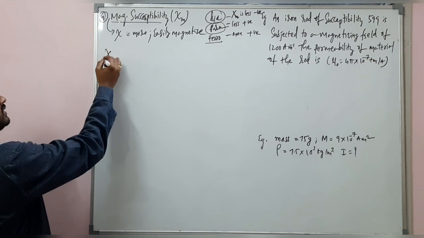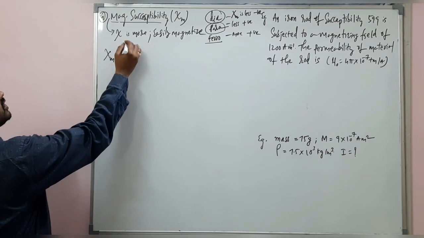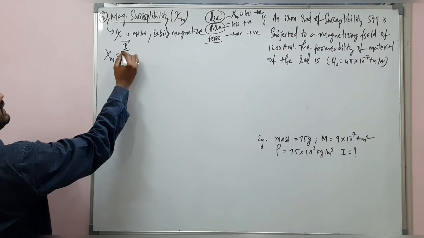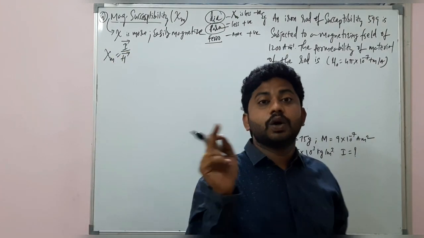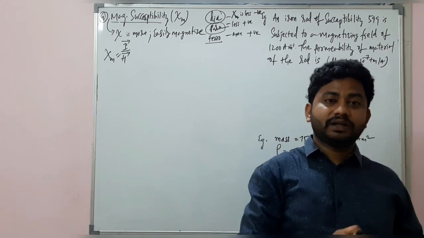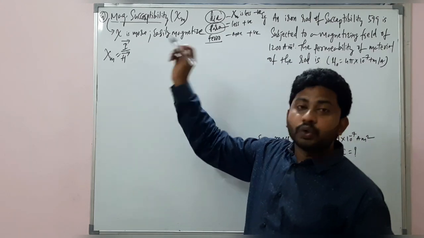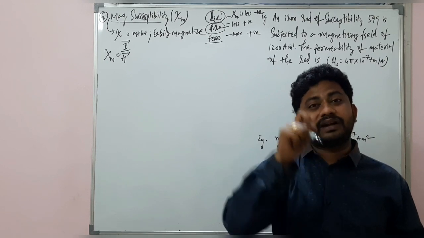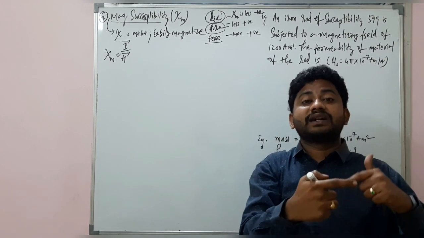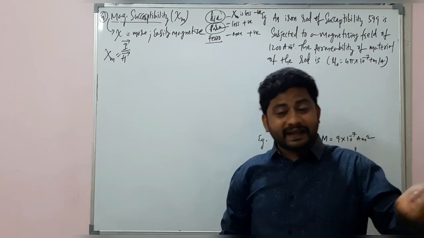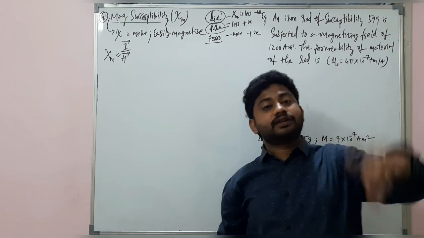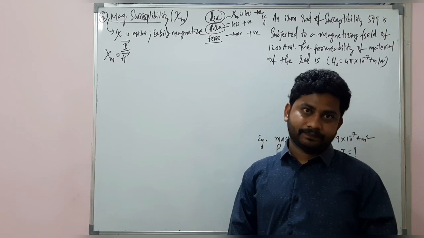This magnetic susceptibility is the ratio of I bar by H bar. What is I bar? Intensity of magnetization, whose units are ampere per meter, and H bar, whose units are ampere per meter, and this H bar is magnetizing force or magnetic intensity. Magnetic intensity is different and intensity of magnetization is different, right?